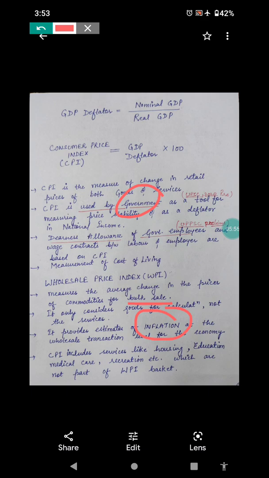It also reflects inflation, that is increase in the price, increase in the cost of living, but at wholesale level. Now CPI includes services like housing, education, medical care, recreation. These services are part of CPI, but these are not included in the WPI basket. So services are not part of WPI, they are part of CPI.